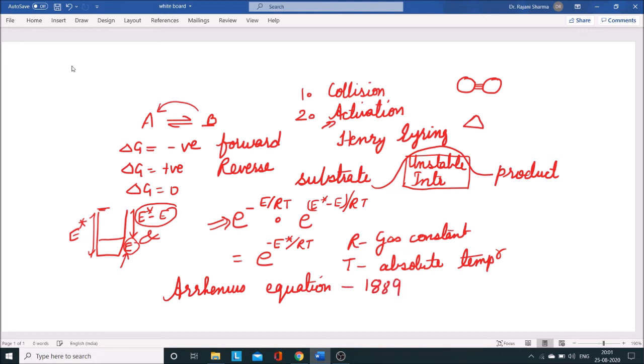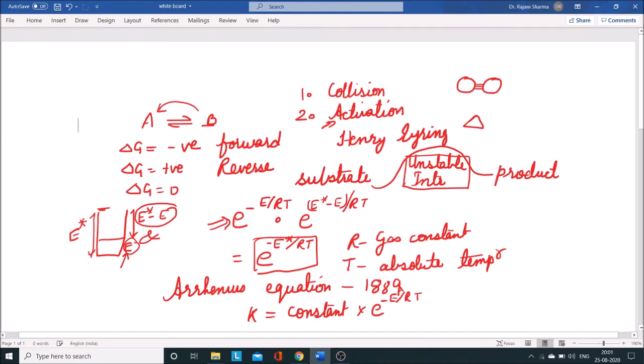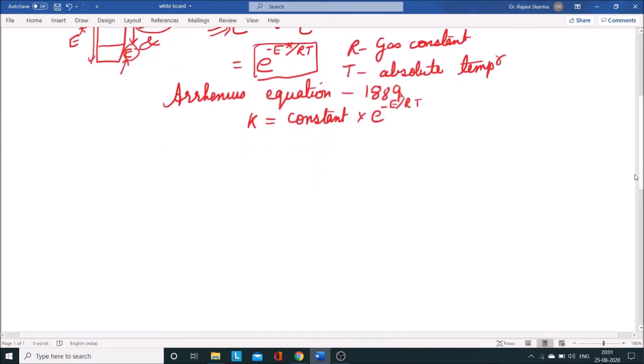As per this equation, any rate constant K will equal a constant multiplied by this particular factor, which will be the exponential form of E star by RT. Got it? So here we got the first equation, as per the Arrhenius equation.